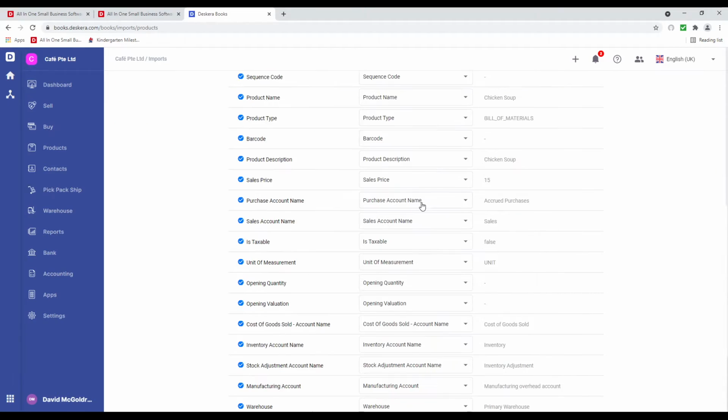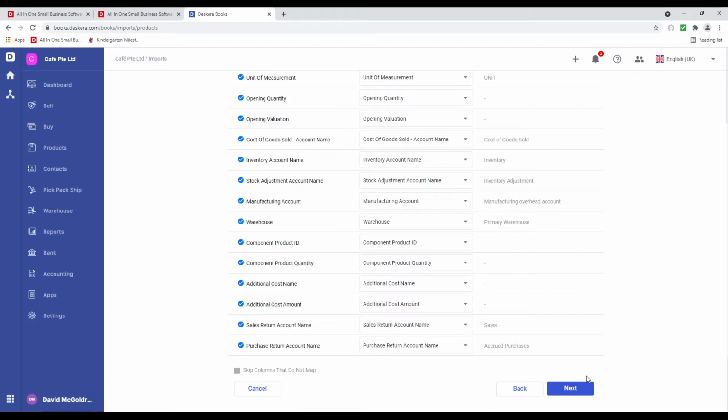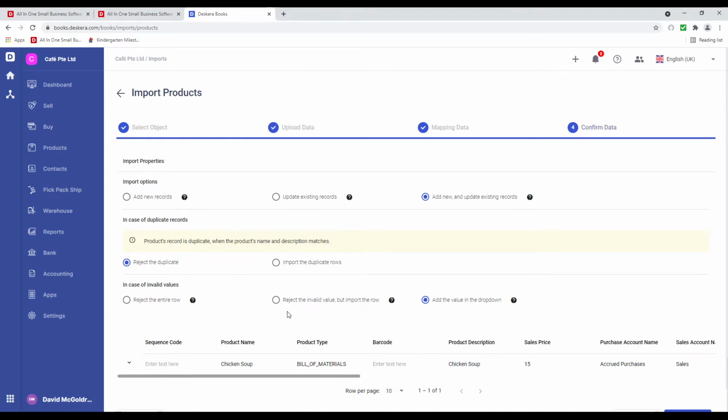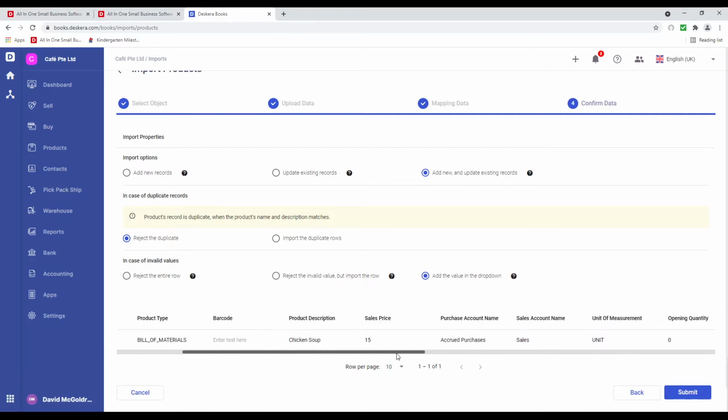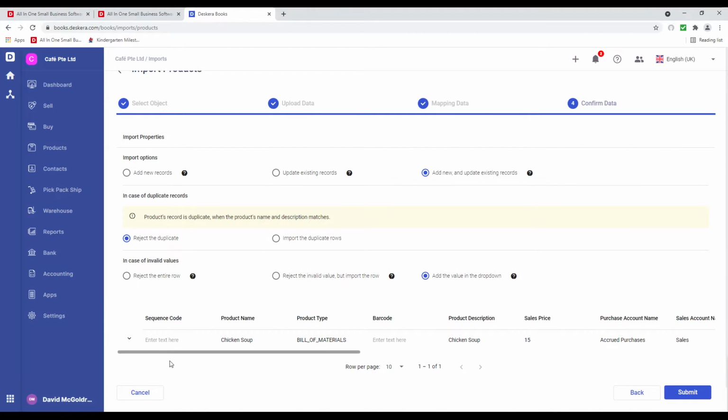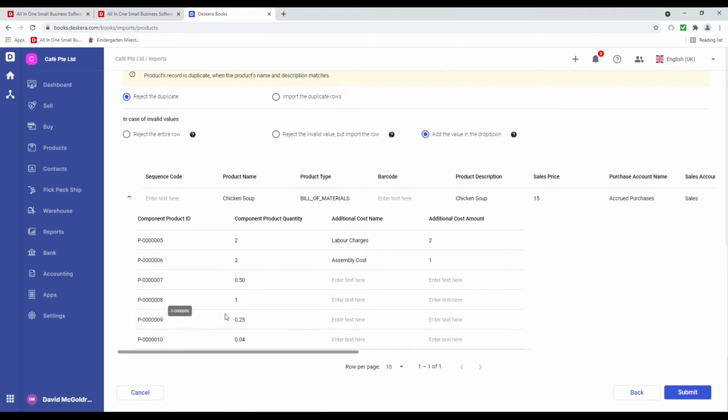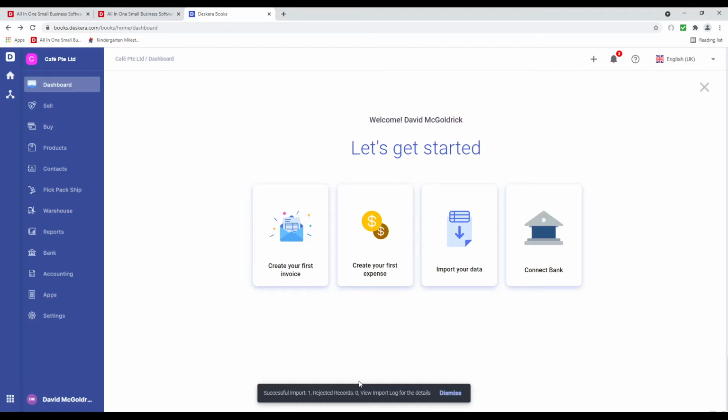Inside here, I can see all the information is auto-mapped, and then I can click Next. And just like the others, you have the same import options in case of duplicate records and in case of invalid values. I can check here and see if the information looks correct. And the key thing here is if you see an error and you don't see it on this line up here, you should click here. This will expand the bill of material, and then I can see my components, my component product quantity, any additional cost, and the amount. If everything looks good, I can click submit, and it's successfully imported.